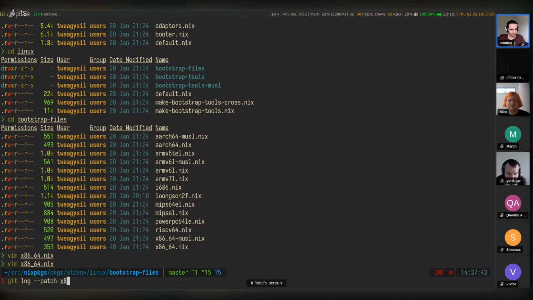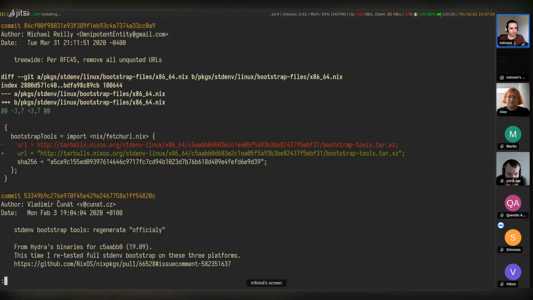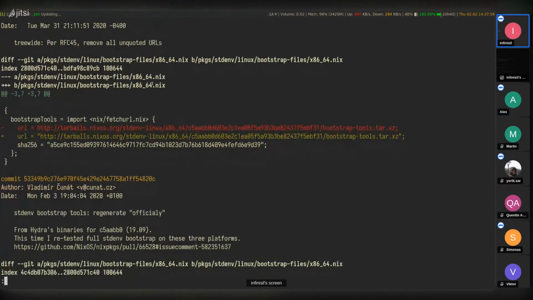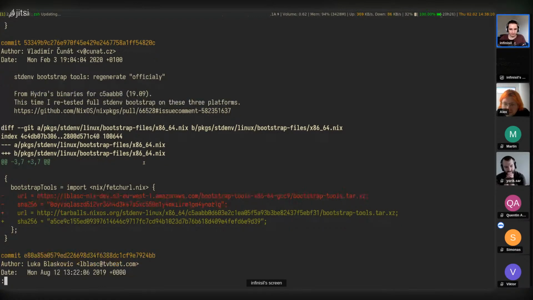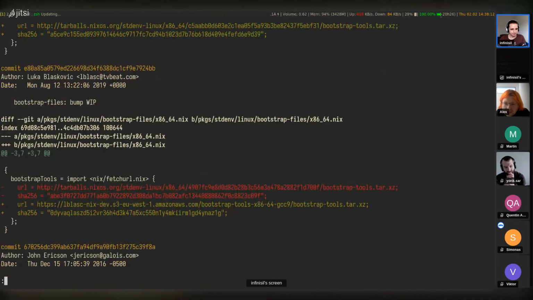Let's do git log -p. Okay, with some tree-wide changes. Okay, in 2020 they were regenerated the last time, from Hydra's binaries for this commit. Okay, they were retested. That looks good.